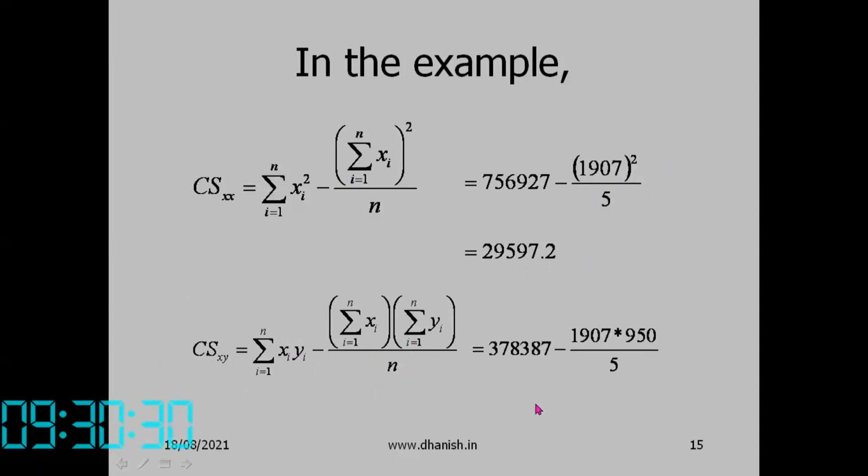That is equal to 378387 minus 1907 into 950 by 5. So that works out to 16057. So we have calculated CS of xx and CS of xy.